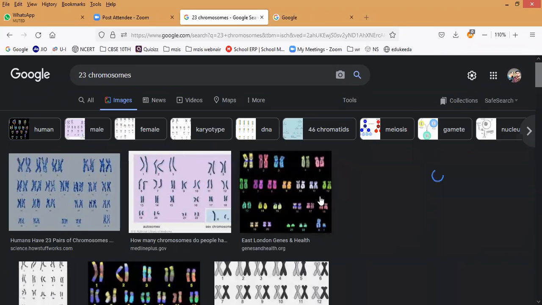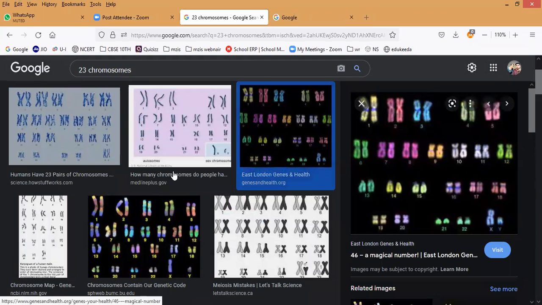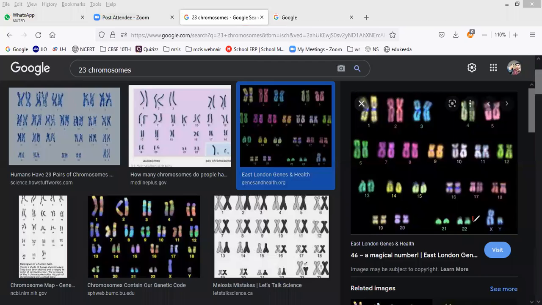So for example, we take the 23 pairs of chromosomes. Male and female, till 22, everybody is the same. It is every gene, it is everything. The 22 chromosomes are the same in every male gamete and female gamete. Only one pair of chromosomes varies.